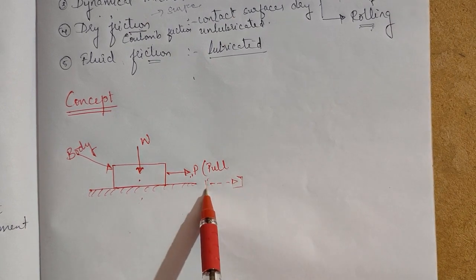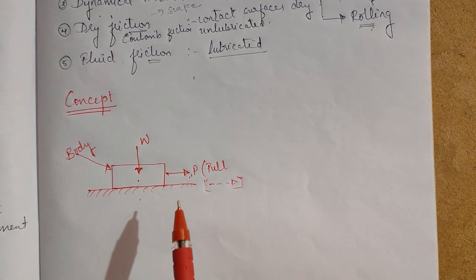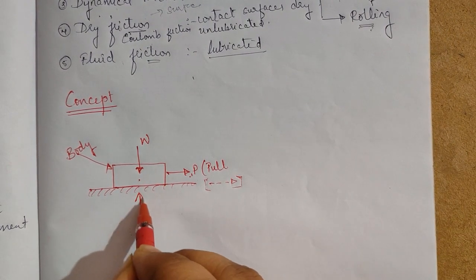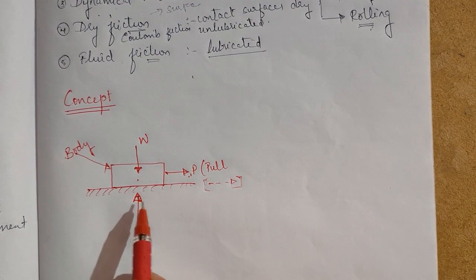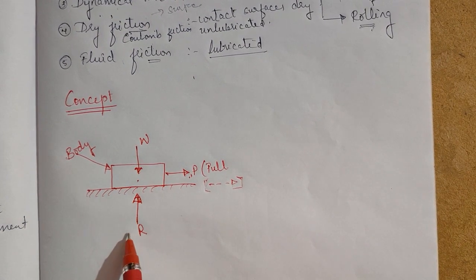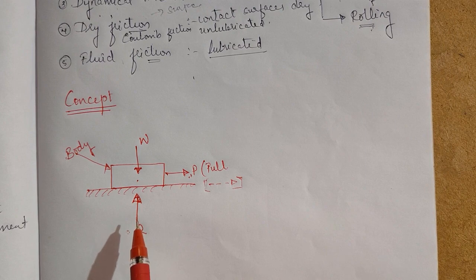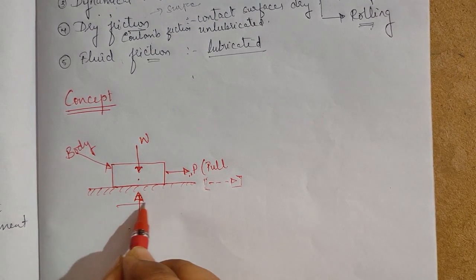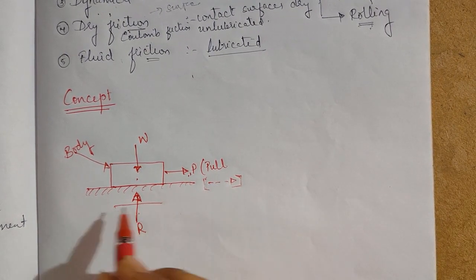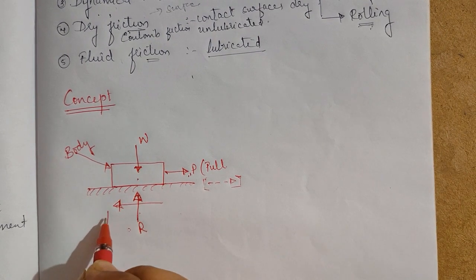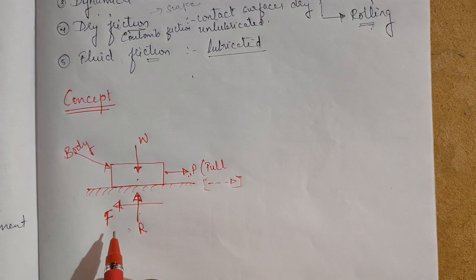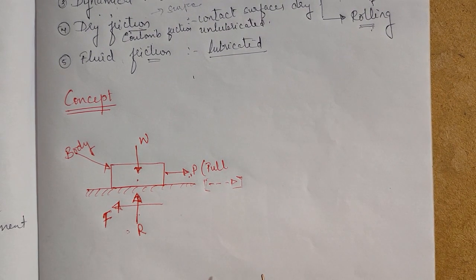The forces induced are the normal reaction R, opposite to the weight and acting perpendicular to the support, and the frictional force F, which acts opposite to the motion trend.